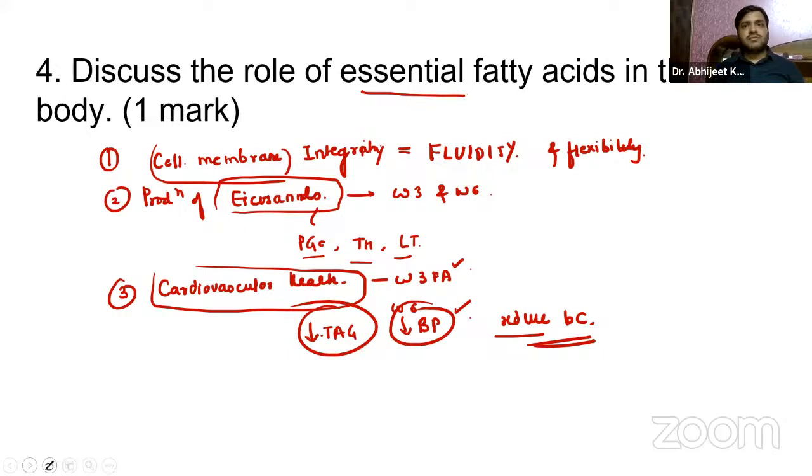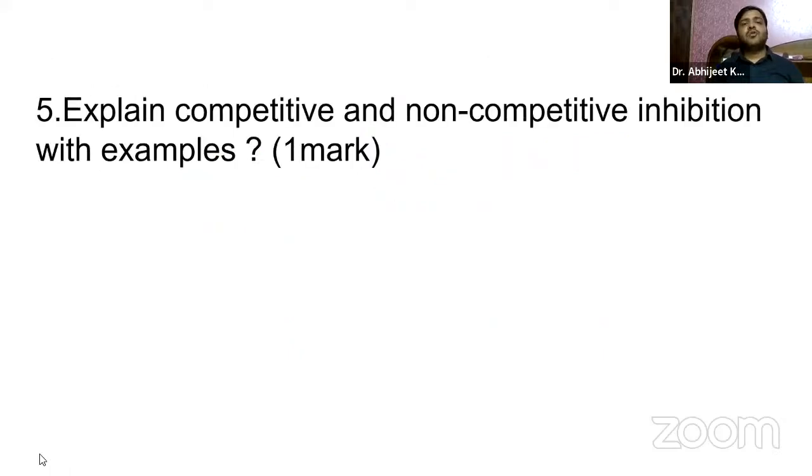Now coming on to the next question: explain competitive and non-competitive inhibition with examples.